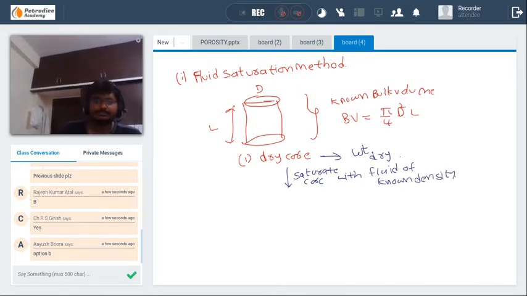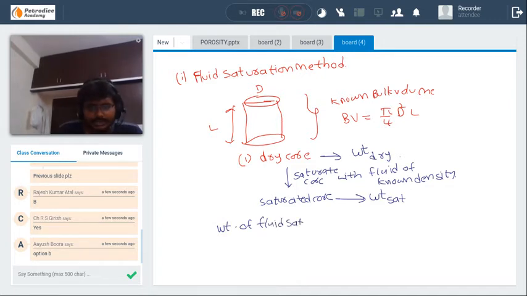That is the saturated core. Then we will find the weight of the saturated core. Now we can find the weight of fluids saturated in the core. That is, what is the weight of the fluids that occupy the core sample?